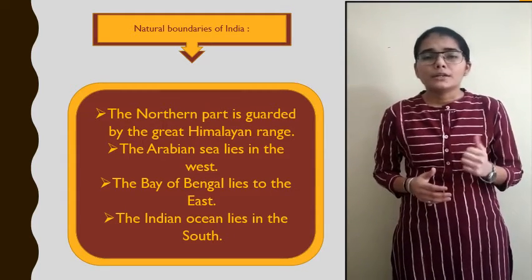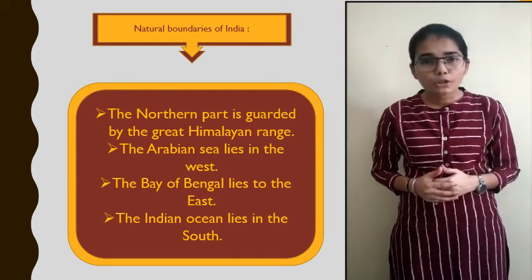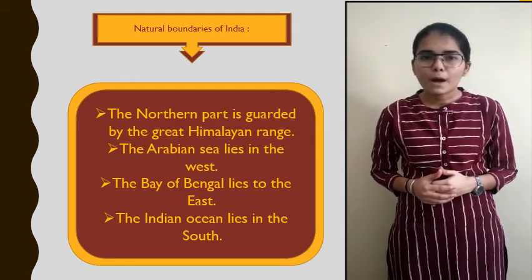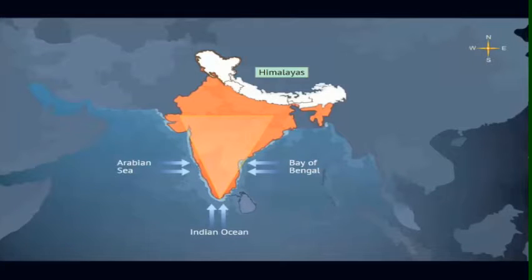All the 3, west, south and east, are covered with water, while if we talk about the northern boundary, it is a landform, mountain. Location and natural boundaries. India is surrounded by water on 3 sides and mountains on the 4th. In the north of India is the world's highest mountain range, the Himalayas. To the east is the Bay of Bengal. To the south is the Indian Ocean, and to the west is the Arabian Sea. Thus, India is a triangular-shaped peninsular country.